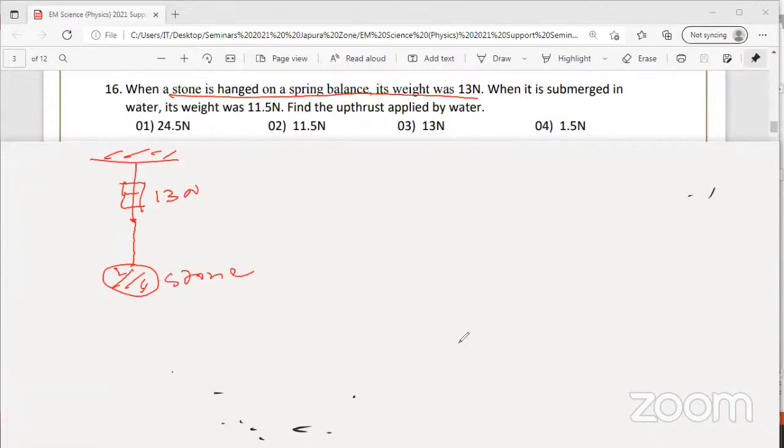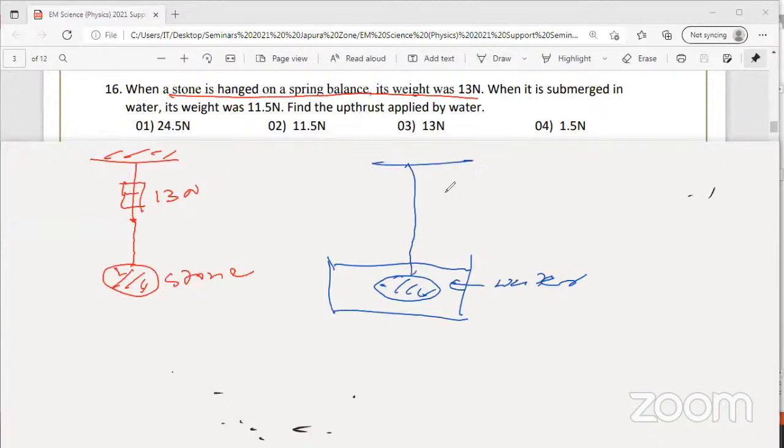Now next one, when it is submerged into water, the reading has decreased up to how many Newton? The same object, same stone, you immerse this in water. Here water. Right. Now let's see what is the weight. Now they have given this reading what? This reading is given 11.5 Newton. That means what?